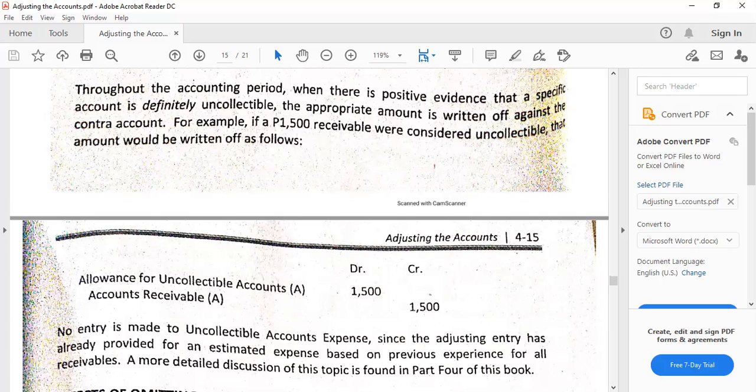Okay, so that's it for the discussion of provision for doubtful accounts. It is just very short.